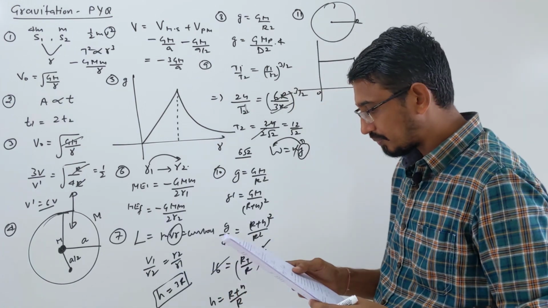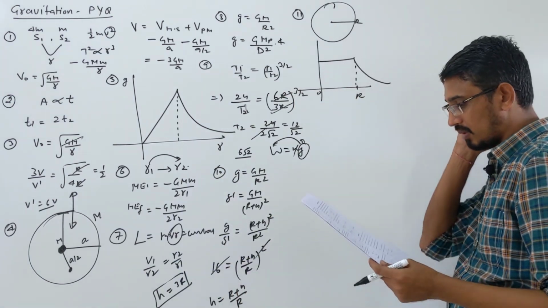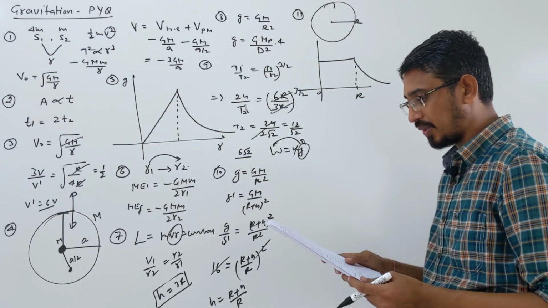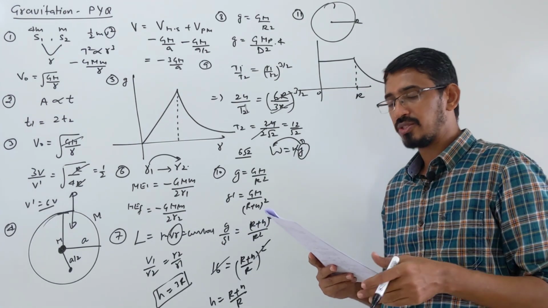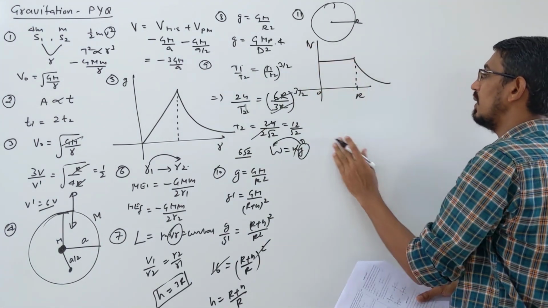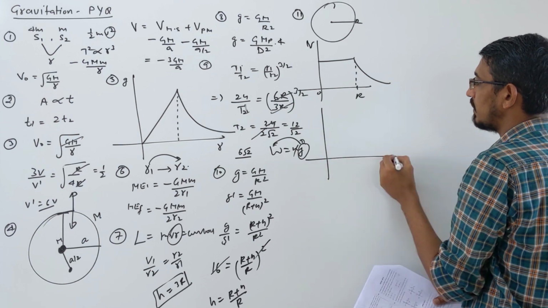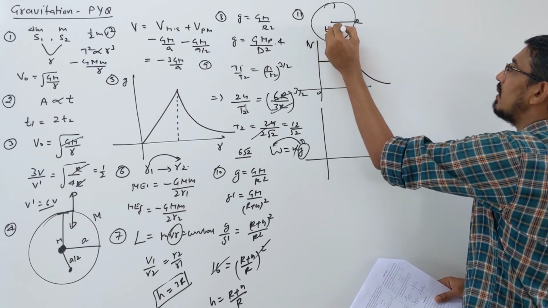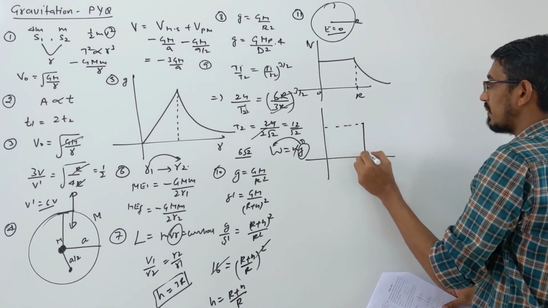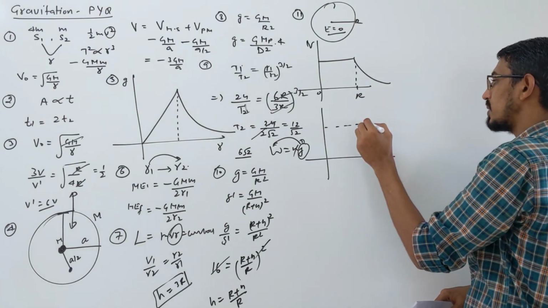Okay, sorry, the 11th question we are doing. In this question, sir, they have asked gravitational field. I have drawn the potential curve, be careful, this is a potential curve. Field they are asking. Field means what? There is no field inside the hollow sphere, right? From the center to here there is no graph, you can draw a dotted line. At the surface it is maximum, Gm by r square, and outside it is decreasing.